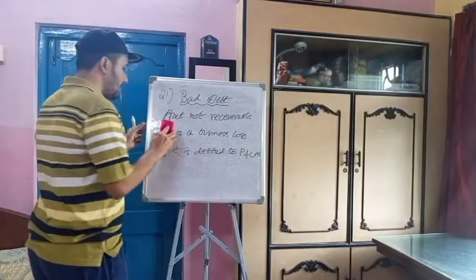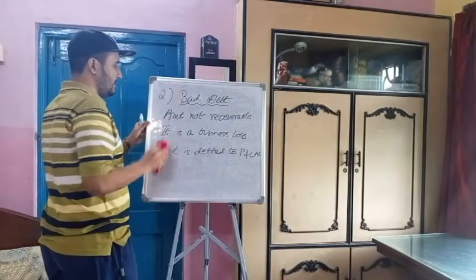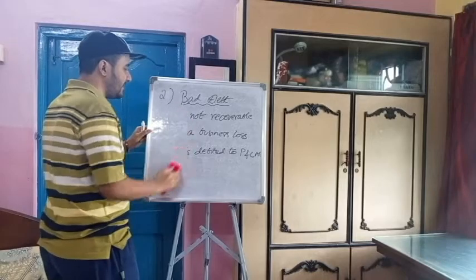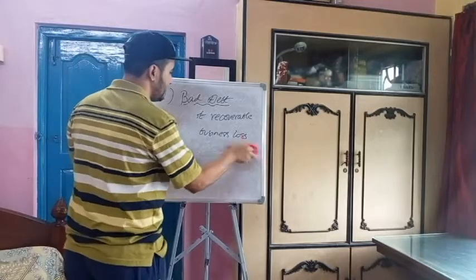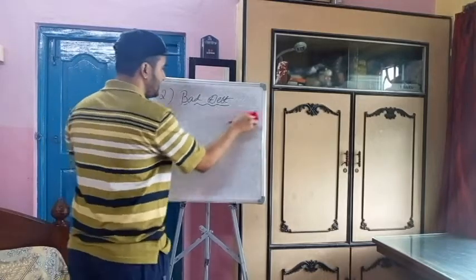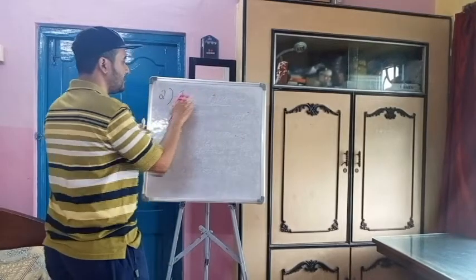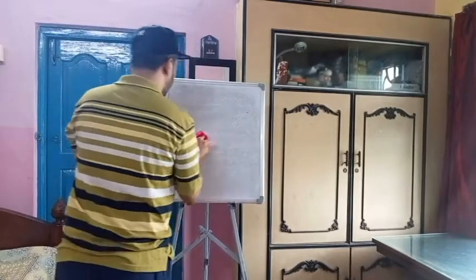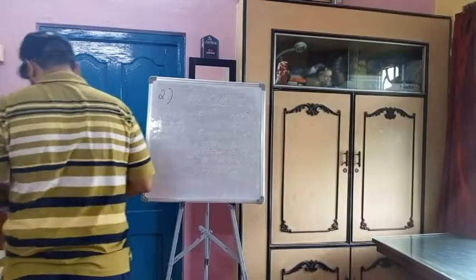Next is, what is entry? We will learn there are various types of entry: single entry, double entry, journal entry. But what is an entry? This is number 22.